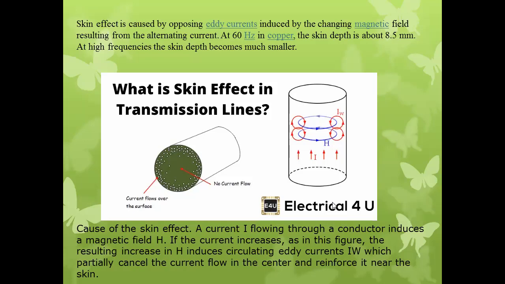Whenever an AC current flows through the conductor, it induces a magnetic field H. This is the magnetic field intensity. If the current increases as in this figure, the resulting increase in magnetic field induces circulating eddy currents